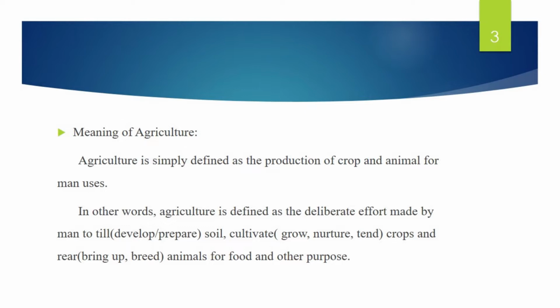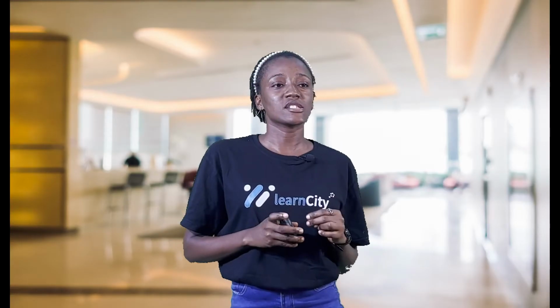In this definition, I want to pick out 3 points for us to know that it's all about agriculture. Number 1 point is to till the soil. Tilling the soil, that is one thing agriculture does. You develop and prepare your soil. Number 2 point is cultivate crops. To cultivate, to grow, to nurture your crop. You till first, then you grow a crop, then you rear animals on that same crop.